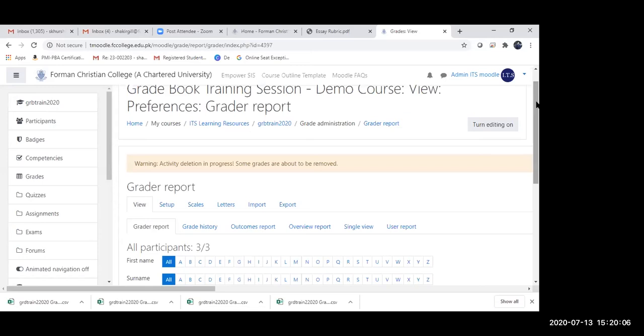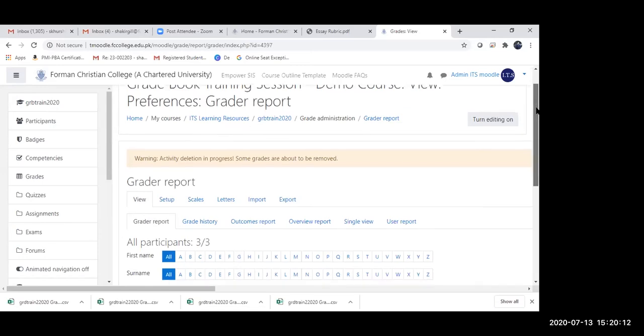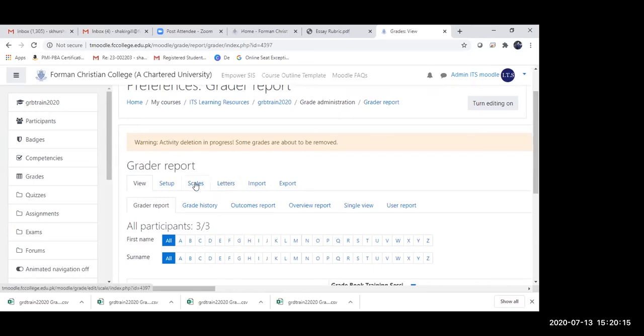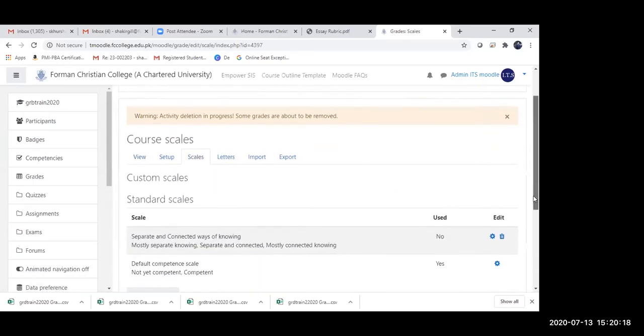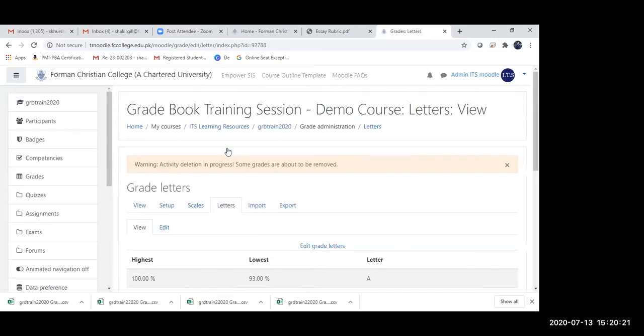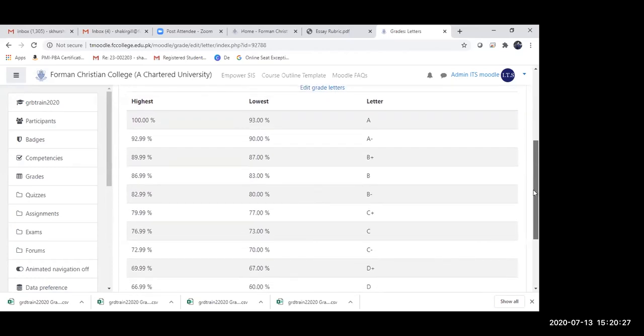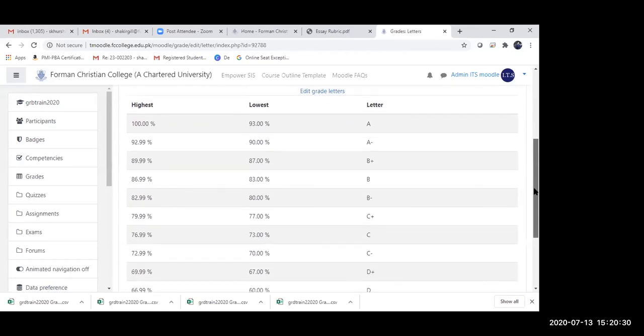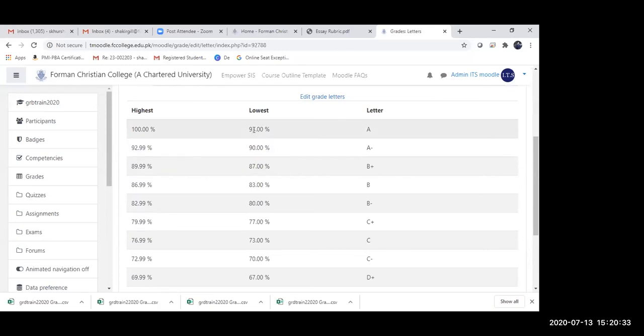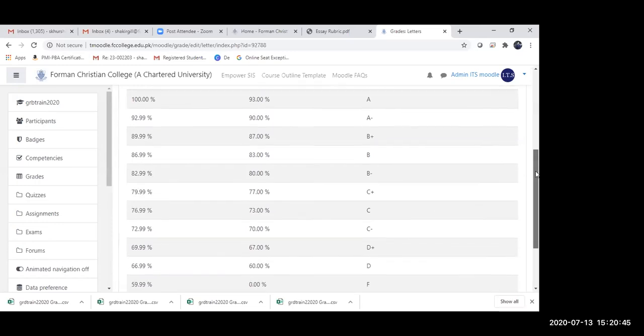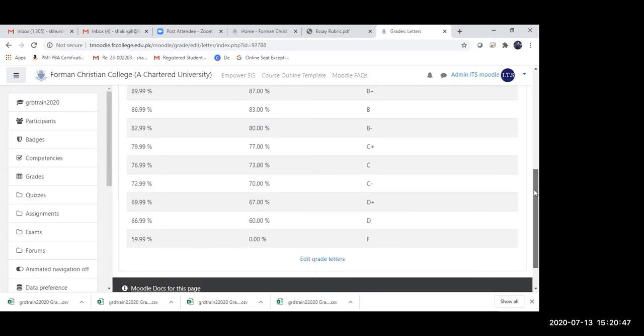Well, my answer to this question is, you don't do anything. We have done this for our faculty. If you go to these scales over here, sorry, go to the letters. I'm sorry about that. The letters are already defined. We have defined it for each and every course for the entire Moodle. From 93 to 100, the letter grade is going to be A. Under 93 and from 90 onwards, it is going to be A minus. So your grading legend is already prepared, and you don't need to set it up for any course.